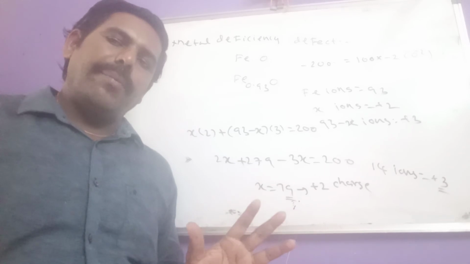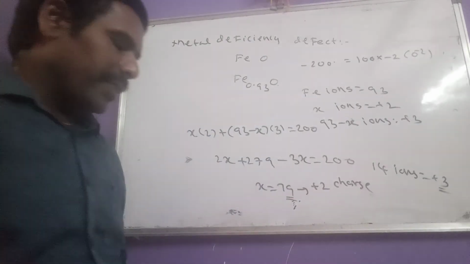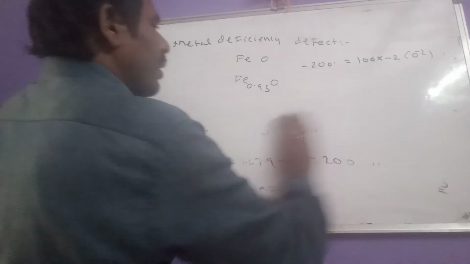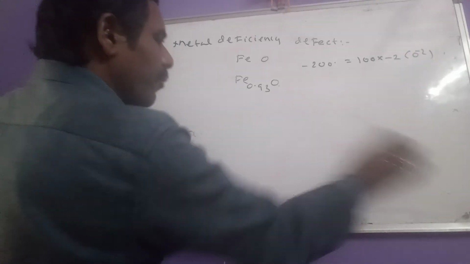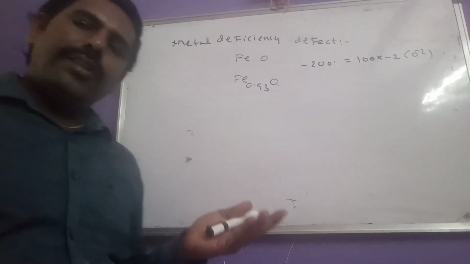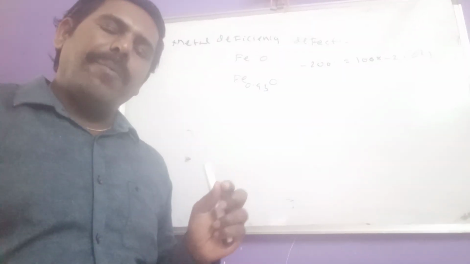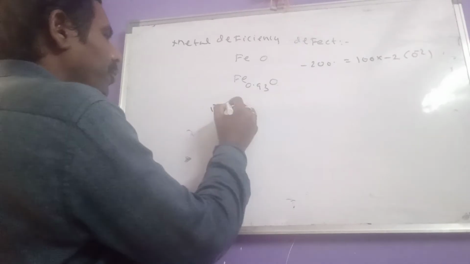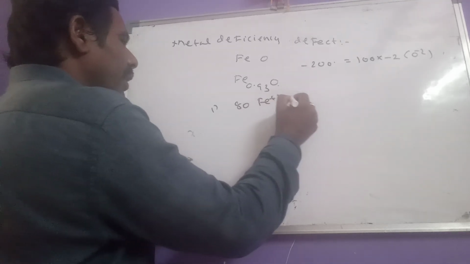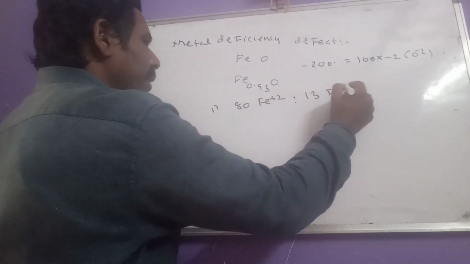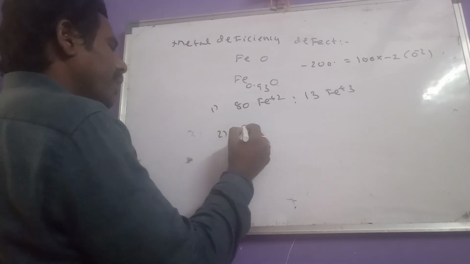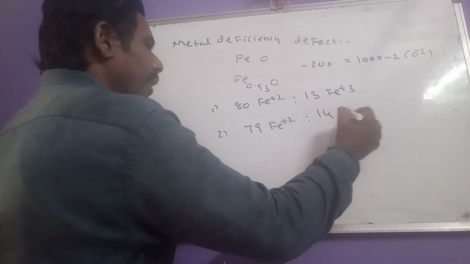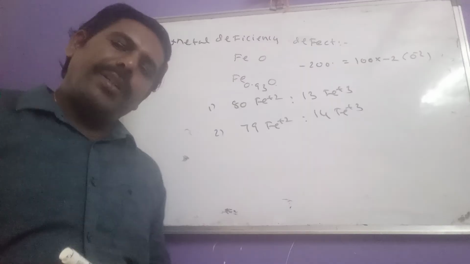How can we give the answer? Generally they give options here. What are the options? See here. In Fe0.93O, if there are 100 O^2- ions, the number of Fe^2+ and Fe^3+ ions, they will give the question. The first option might be 80 Fe^2+ ions and 13 Fe^3+ ions. Second option, 79 Fe^2+ ions and 14 Fe^3+ ions. They give options like this.